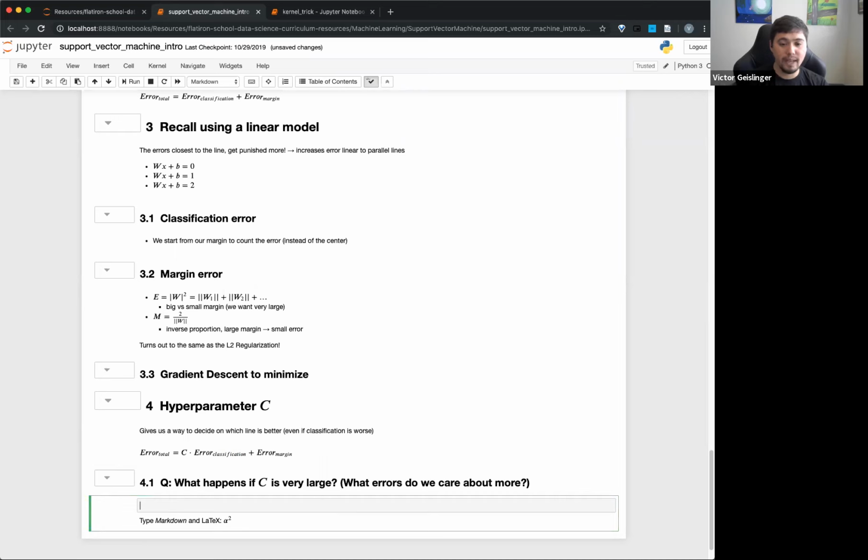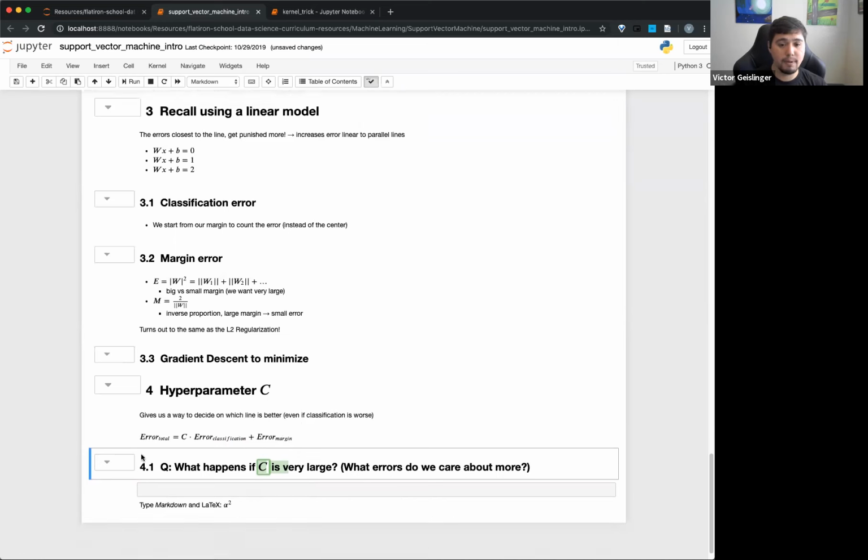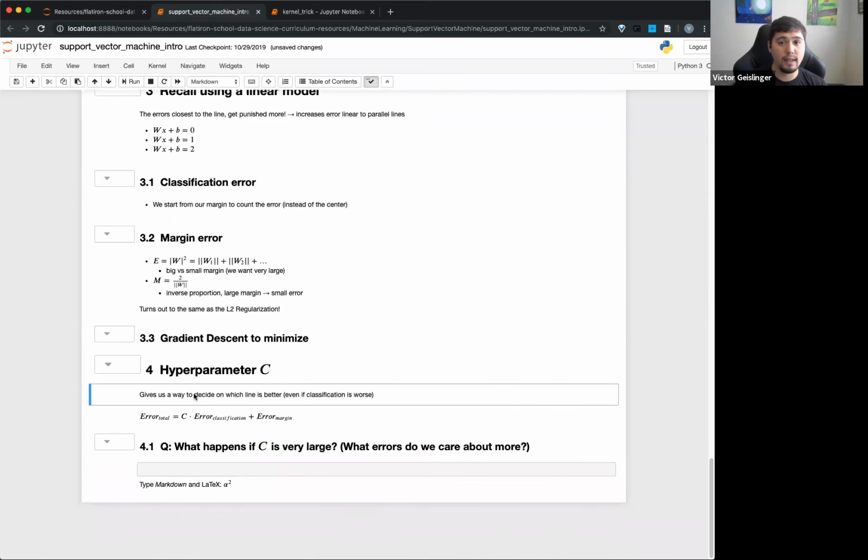Okay. Oh well. But yeah, if you get a larger C, it would care more about the classification. Okay. So it would give us smaller margins. All right. Cool. So that is hyperparameter C. Note that in sklearn, we'll show you a little bit of that, but you can basically set this hyperparameter.